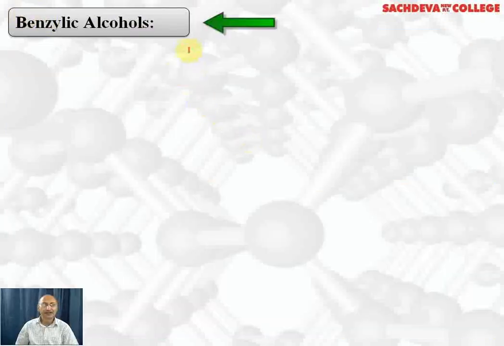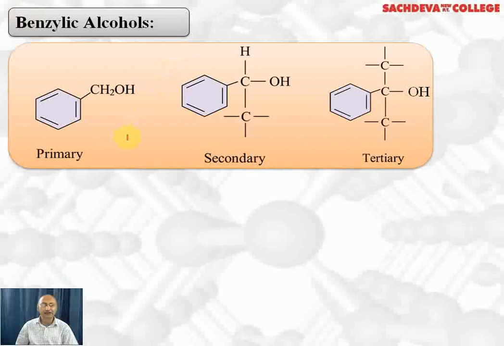Let's take up benzylic alcohol. Benzylic alcohol can be of three types: primary, secondary, and tertiary. In primary alcohol, we will have CH2OH, and this whole group is called benzyl. Here it is attached to a primary carbon atom, so we call it primary benzylic alcohol. This is secondary benzylic alcohol because OH is attached to a secondary carbon. This is tertiary benzylic alcohol because OH is attached to a tertiary benzylic carbon.